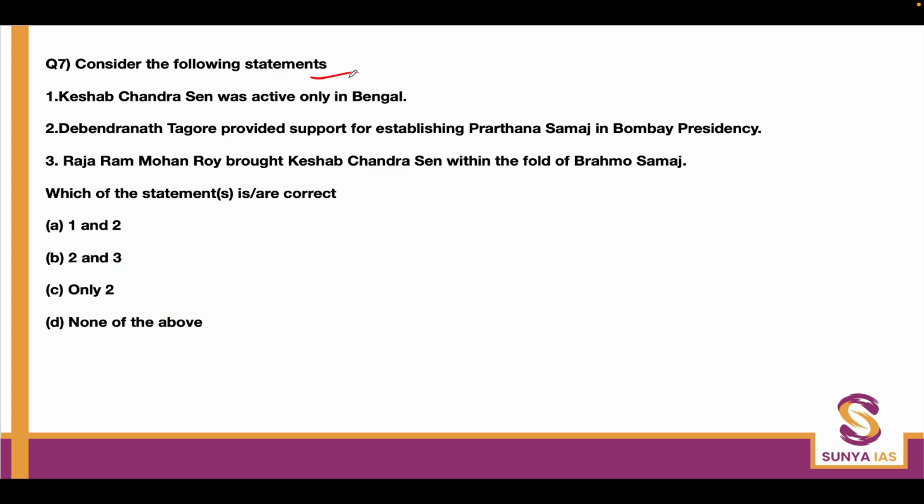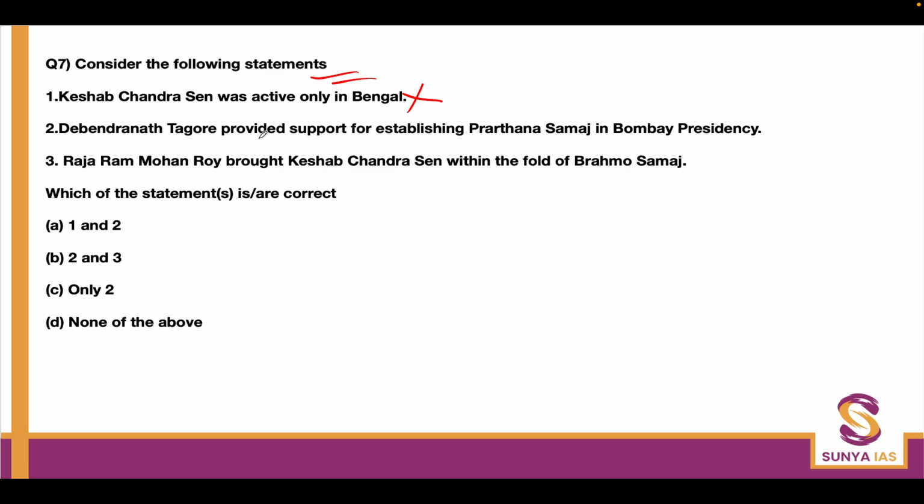Consider the following statement. Keshav Chand Sen was active only in Bengal. This is wrong. K.C. Sen was someone who wanted to take Brahmo Samaj beyond the bounds of Bengal and even supported the formation of Pratna Samaj in Bombay. The first statement is wrong.